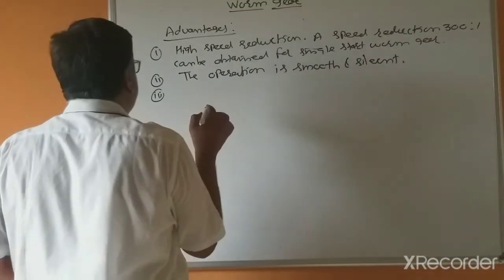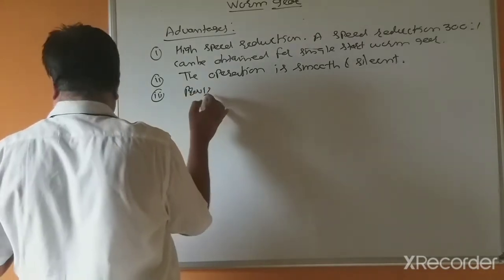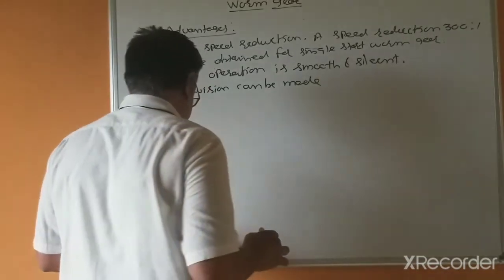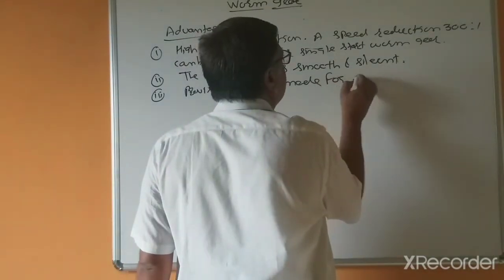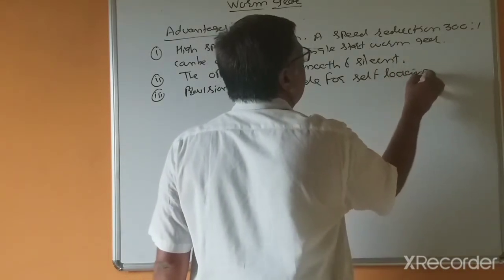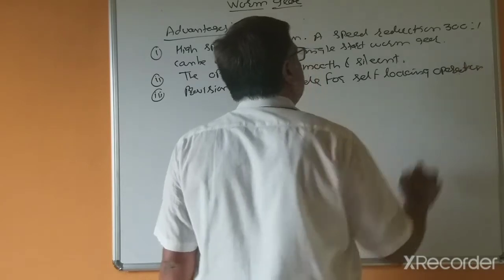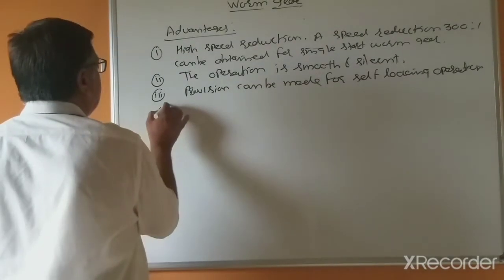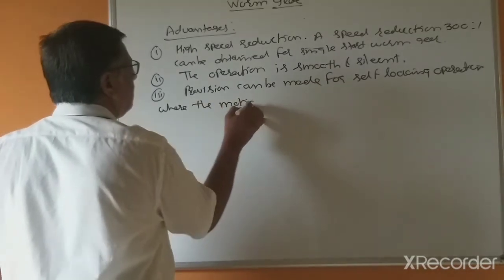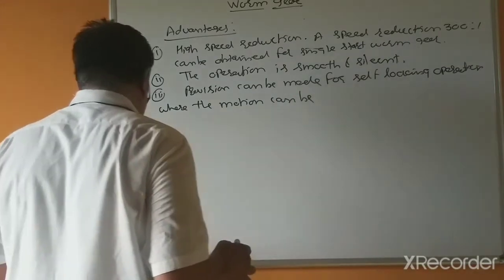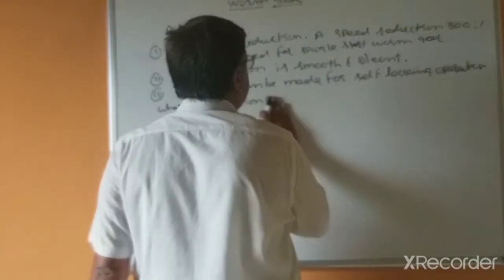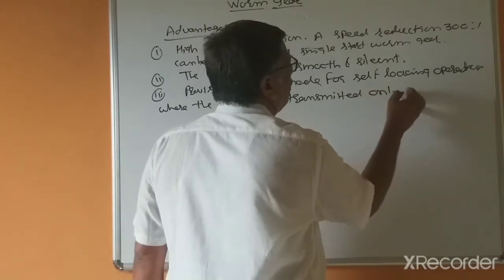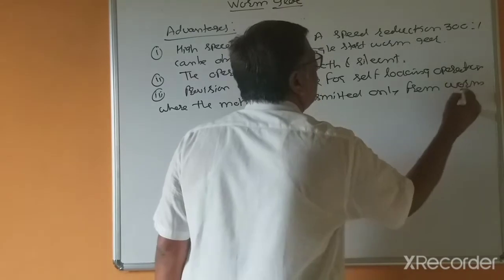Third point is that provision can be made for self-locking operation, where motion is transmitted only from worm to worm wheel.